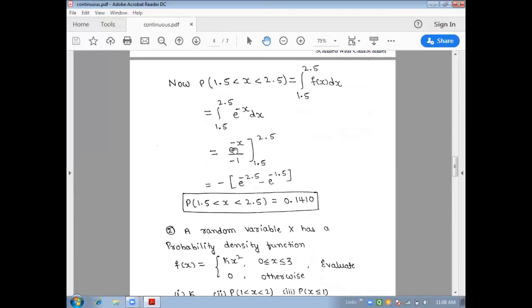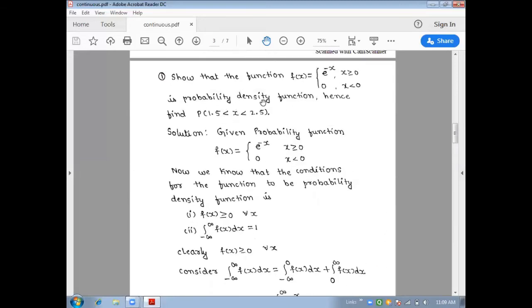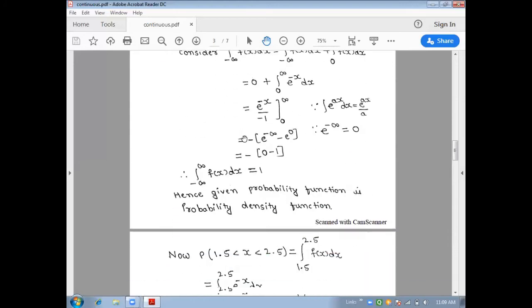Now integrate e to the power of minus x by minus 1 between the limits 1.5 to 2.5. So take the minus sign outside, substitute the upper limit, e to the power minus 2.5 minus e to the power minus 1.5. With the help of a calculator, we find the value is 0.1410. So the probability of 1.5 less than x less than 2.5 is 0.1410. This is about showing the given function as a probability density function and then identifying this probability value. In a similar way, we'll take one more example.